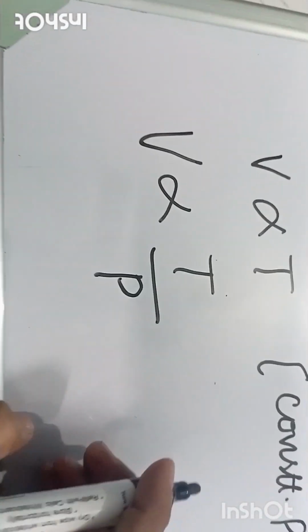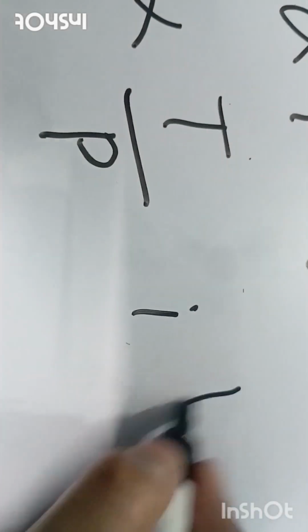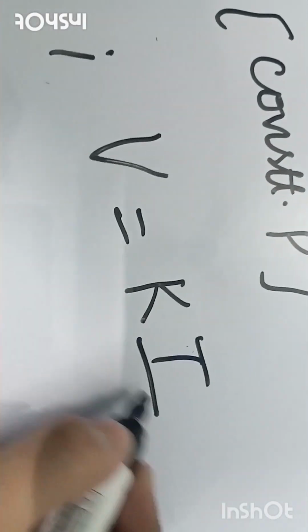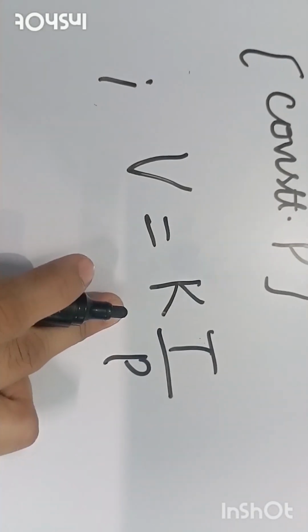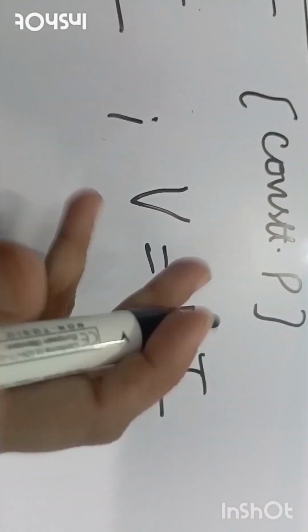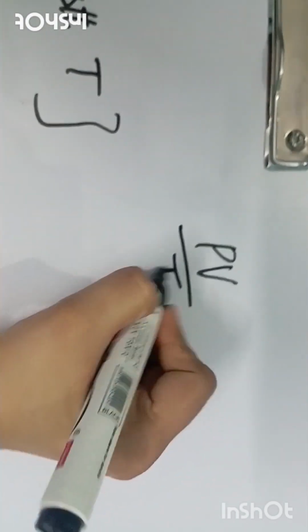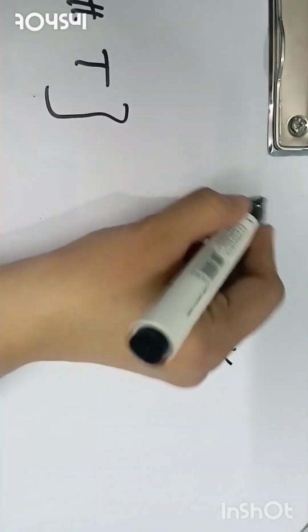Now in order to remove the proportionality sign, we have to introduce a constant. Okay, so V is equivalent to K T by P. Now keeping K on one side and taking both the parameters, that is temperature and pressure, on the other side, we will get the expression PV upon T is equivalent to K.